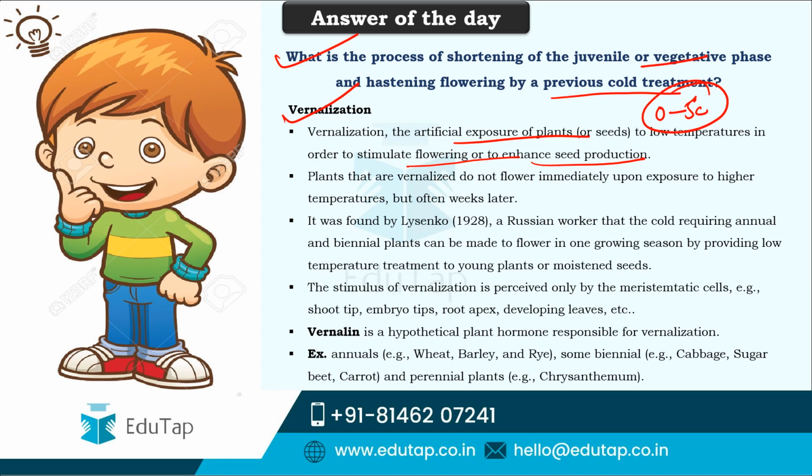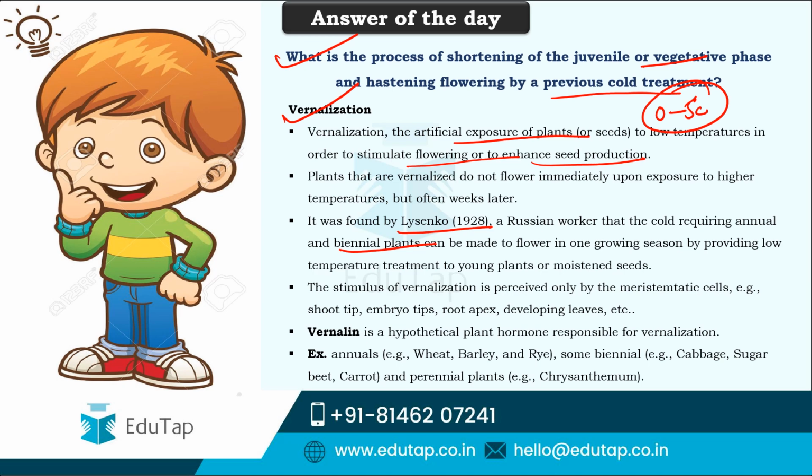So after a few weeks this happens, and this was found for the first time by Lysenko in the year 1928. He is a Russian worker, and he observed cold requiring annual and biennial plants. See, some plants, even be it annuals like rye, barley, wheat, they need cold temperatures for flowering.